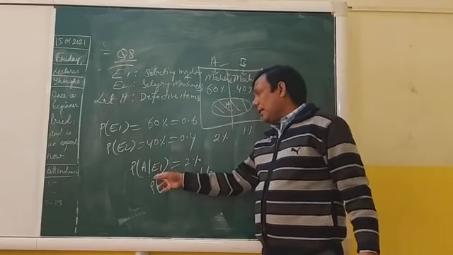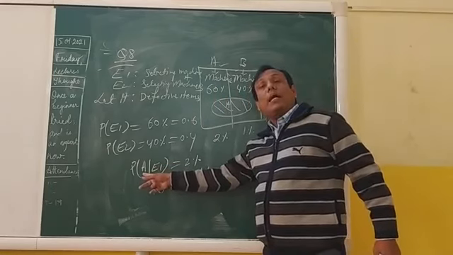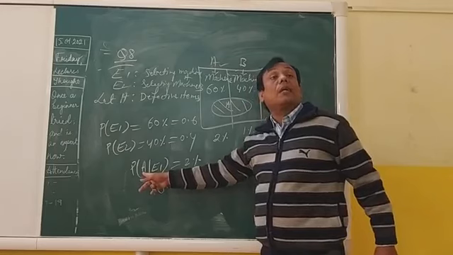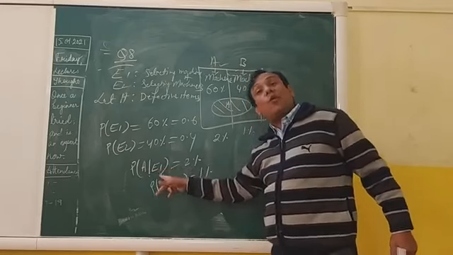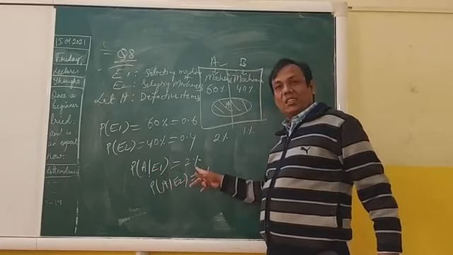A indicates the defective item. The item is defective but it is from machine A, this is 2%, which is 0.02.